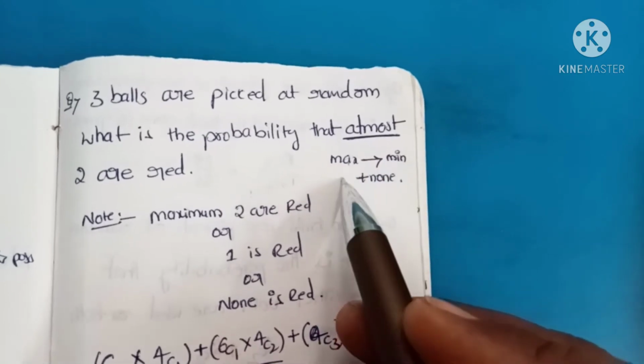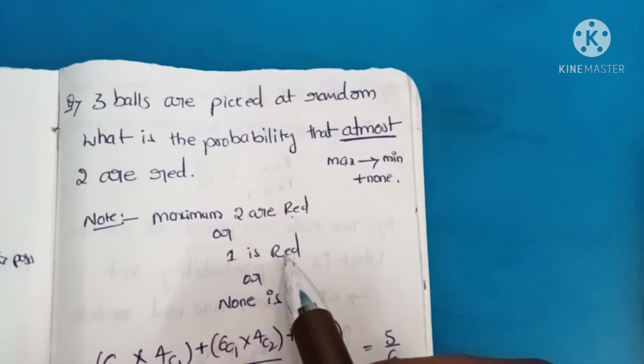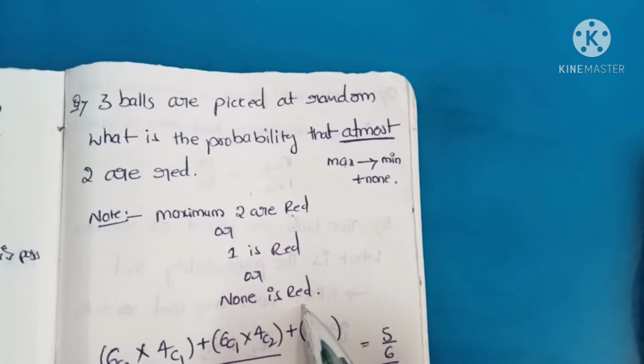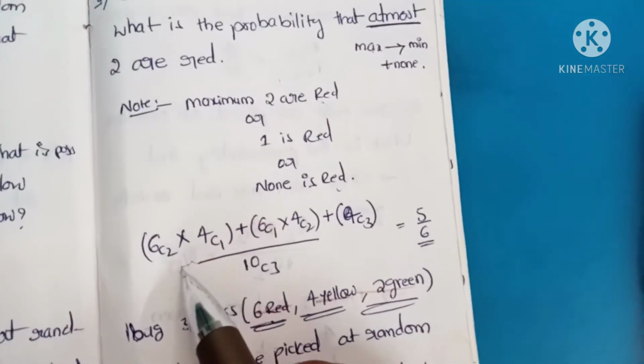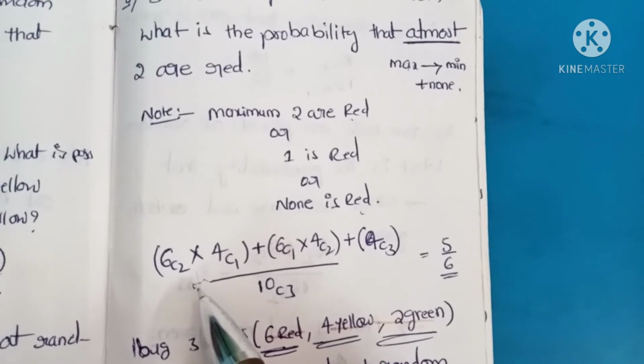At most 2 are red. That means 2 are red, or 1 is red, or none is red. Okay, at most 2 is red. We have totally 6 red balls.